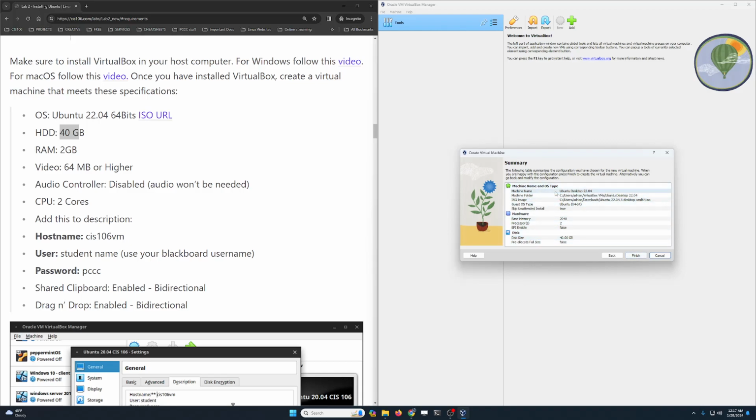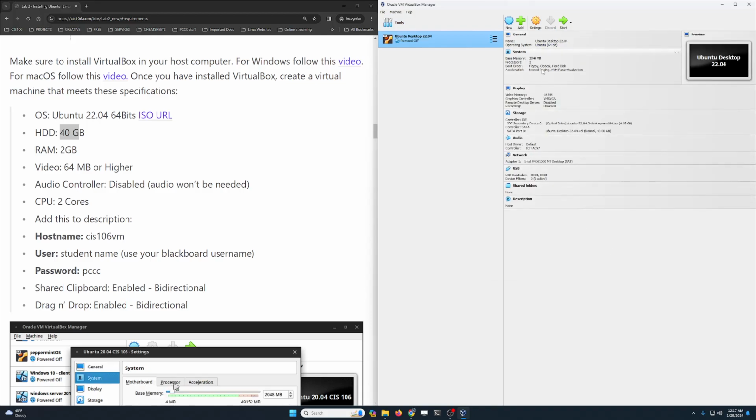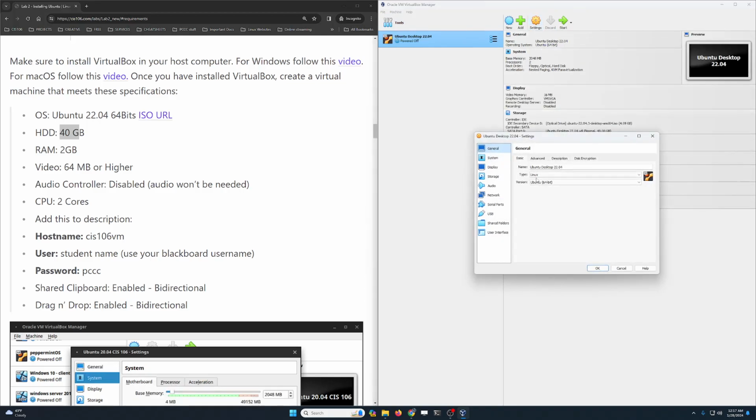Here's just an overview of everything we've done so far. So we're gonna click on finish. There are some other settings we need to change, so we're gonna click on settings over here. Let's start with advanced, and here we're gonna change this to bidirectional. These are the settings over here.